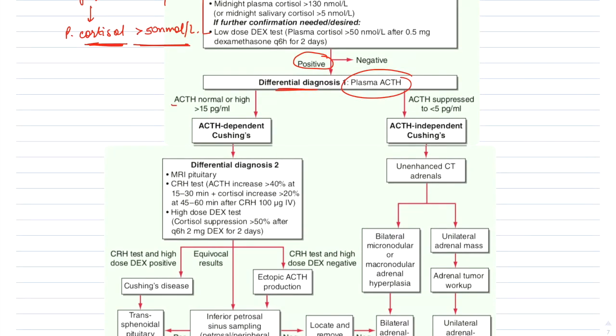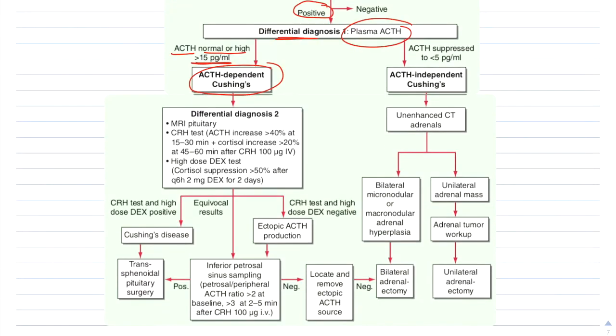and then measure the plasma ACTH levels. If the plasma ACTH levels are normal or high, that is more than 15 picograms per ml, we say that it is ACTH dependent Cushing's. While if the plasma ACTH is suppressed to less than 5 picograms per ml, that is, the ACTH is suppressed due to excess cortisol by feedback inhibition, then it makes a diagnosis of ACTH independent Cushing's.